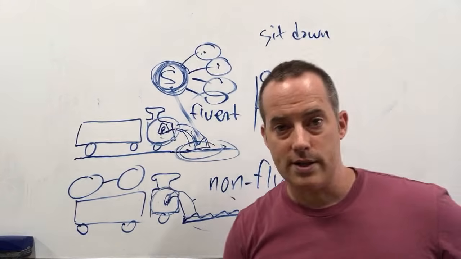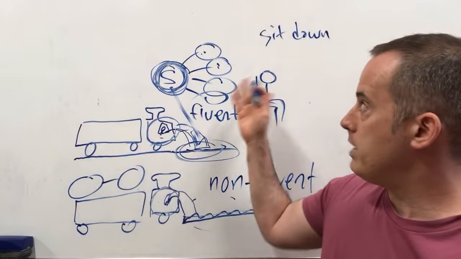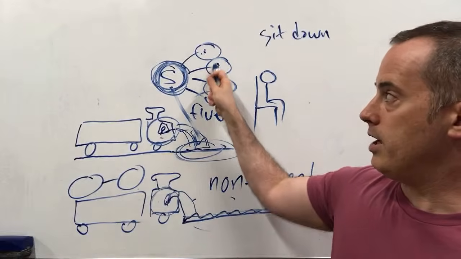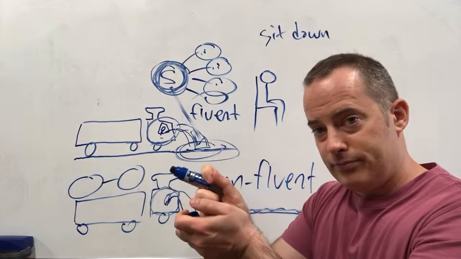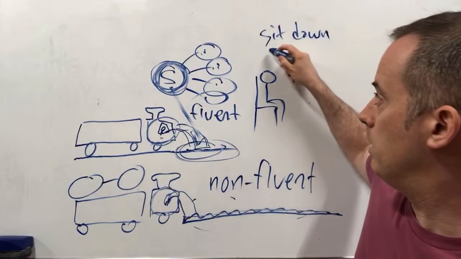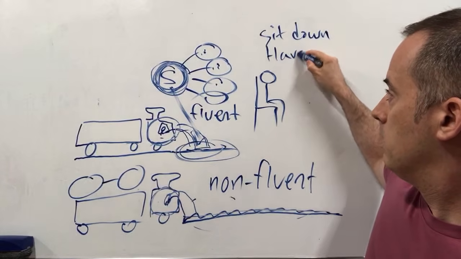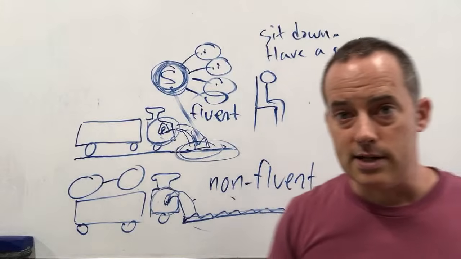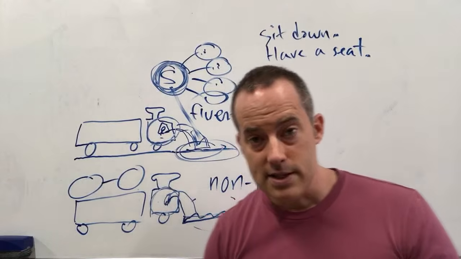What else could we say? What else have you heard natives say in this situation? So that, again, we want to have many bullets in the gun. Have a seat. Perfect, says Orion. Have a seat. So I could say sit down. I could say have a seat.